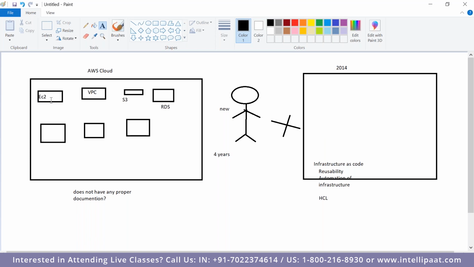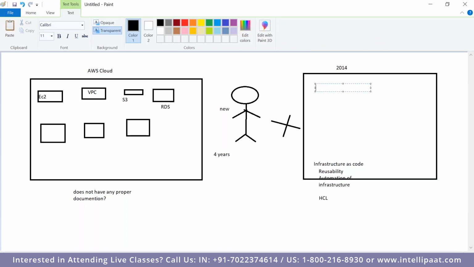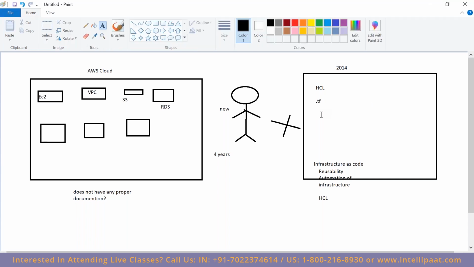Instead of creating everything over the console manually, we create everything using code. And that code is nothing but HCL. The extension of a Terraform file is .tf. Like for Ansible, we save it as a .yml file, right? Likewise, any Terraform script will be saved in the form of .tf files.